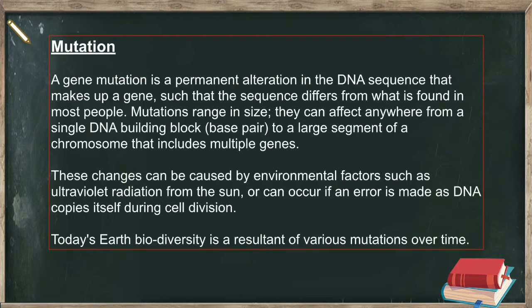These changes can be caused by environmental factors such as ultraviolet radiation from the sun, or can occur if an error is made as DNA copies itself during cell division. Today's Earth biodiversity is a result of various mutations over time.